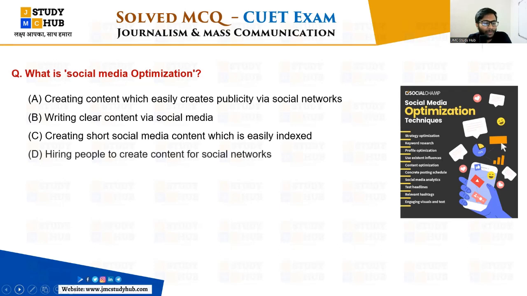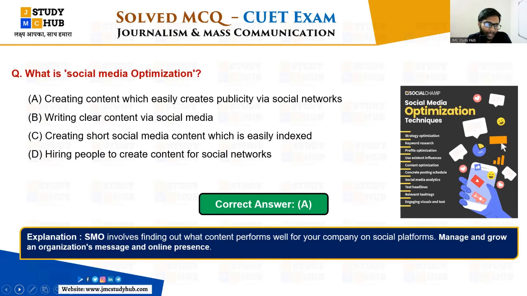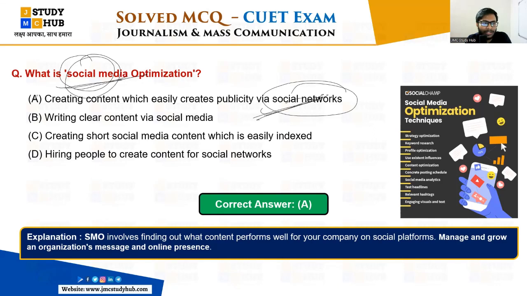So options are given here. We choose the appropriate one. Which one is the right answer, right? If you look at the images as well, you will understand the right answer. It is here, that is A. Creating content which easily creates publicity via social networks, because we are talking about social media. So here it is also social networks, right? So that is creating the content, whatever content you create.